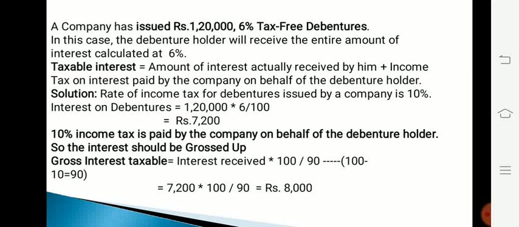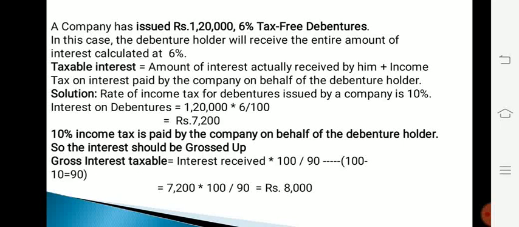Example, a company has issued rupees 1,20,000 6% tax-free debentures. In this case, the debenture holder will receive the entire amount of interest calculated at 6%. Taxable interest is equal to the amount of interest actually received by him plus income tax on interest paid by the company on behalf of the debenture holder.